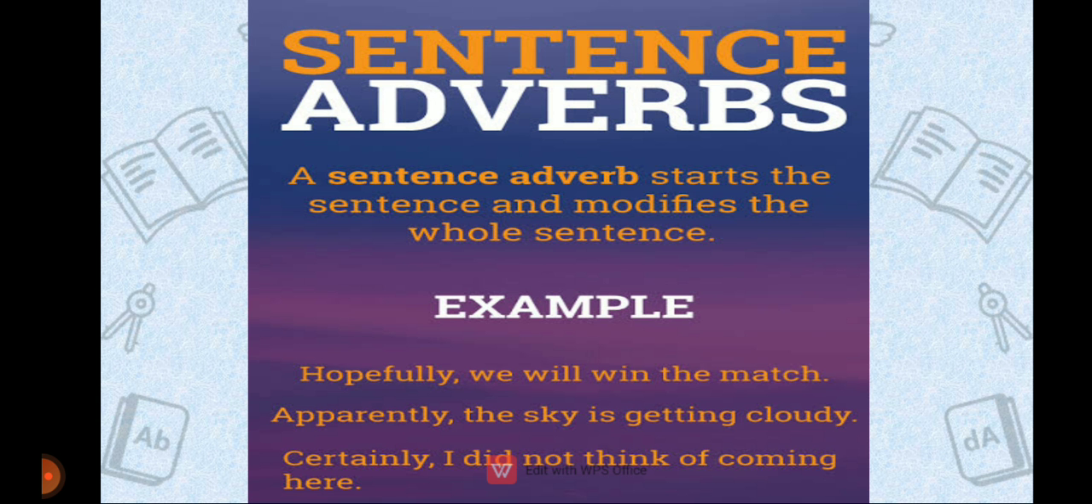Another kind of adverb is sentence adverbs. Now, what are these sentence adverbs? A sentence adverb starts the sentence and modifies the whole sentence. It starts in the beginning. For example, hopefully we will win the match. So now here the word hopefully is a sentence adverb. Next example, apparently the sky is getting cloudy. Now here in this sentence, apparently is the sentence adverb. And ultimately the last one is, certainly I did not think of coming here. So the word certainly represents a sentence adverb.